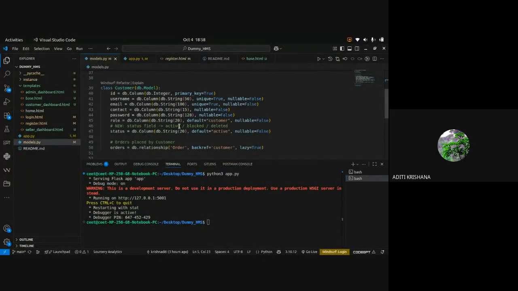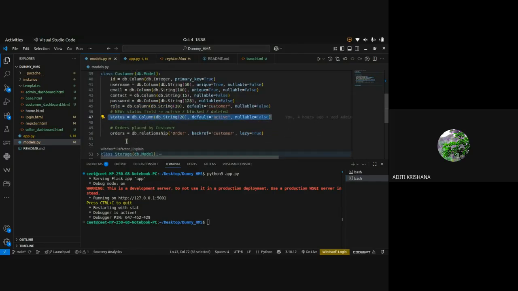Yes, I was telling that we are going to create the registration functionality. So, when we create the HTML page, we first see the model, what are the columns whose values we have to type. So username, email, contact and password we have to type. Other things will be taken by the database. Primary key, role is already set default as customer. Then this status is also assigned as active.